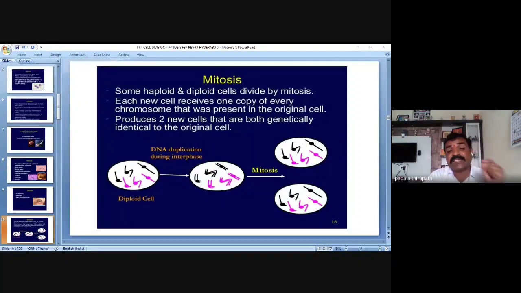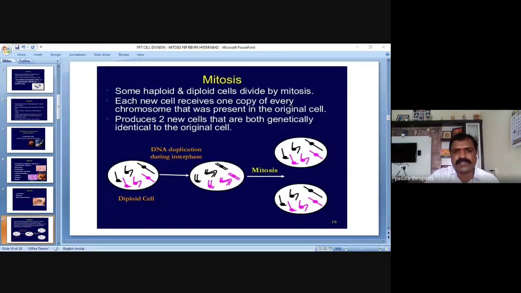Why is it happening? Can anybody explain or respond? Why does each new daughter cell receive one copy of every chromosome? Because, as we discussed yesterday, it is just because of cell cycle checkpoints, cell cycle regulation.